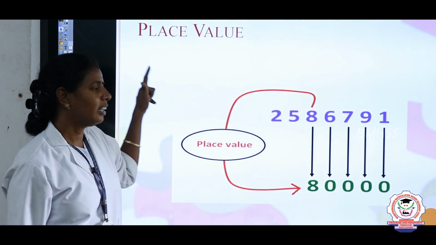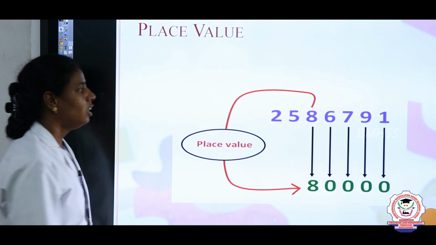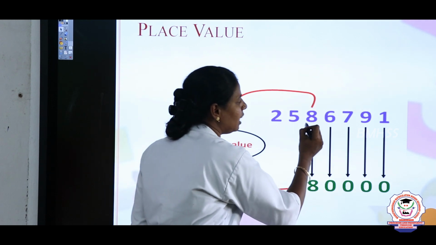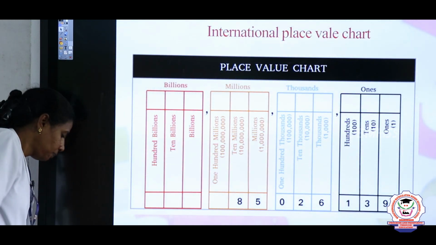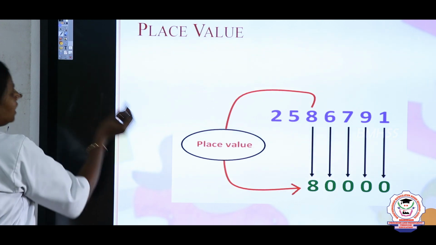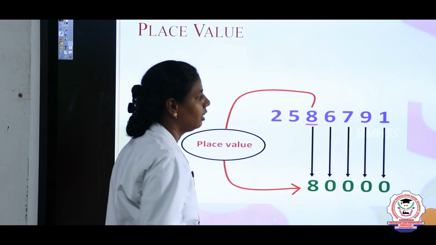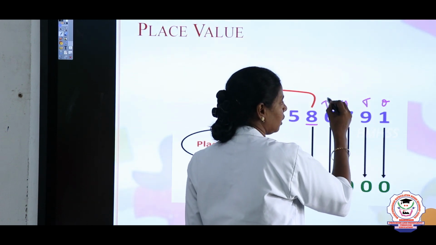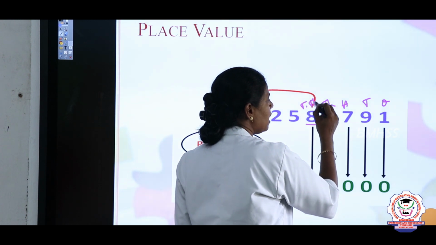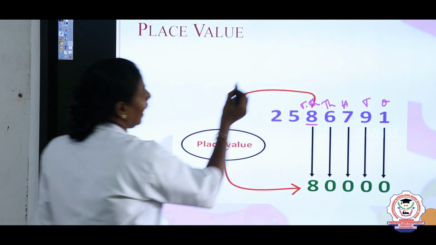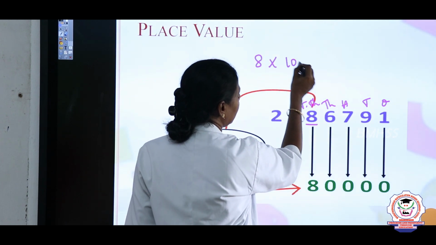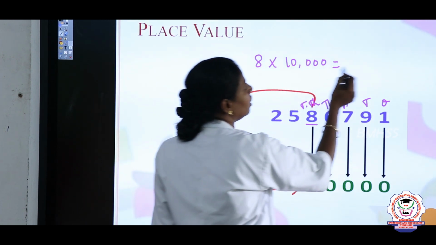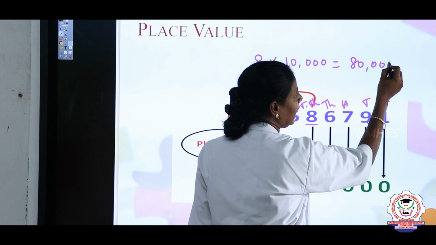Then next, there is one more example for place value. The digits they have given are 2586791, and what is the place value of 8? So, ones, tens, hundred, thousand, and 8 is in the place of 10,000. So 8 into 10,000. For 10,000 it is 4 zeros. So 8 into 10,000 is nothing but 80,000.